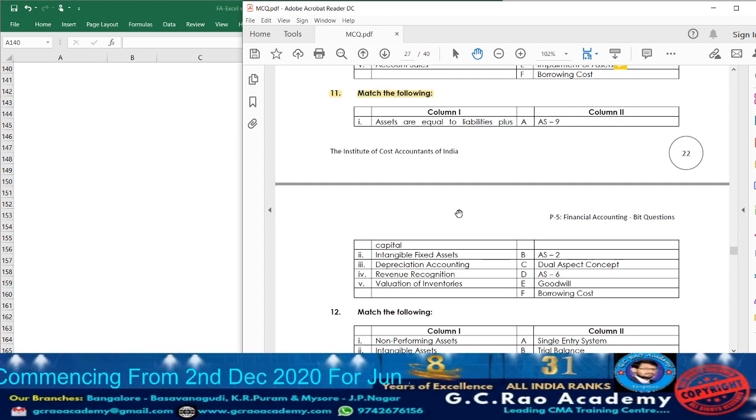First let us read out column 1. Assets are equal to liabilities plus capital. What they are telling is that if we add capital to liabilities, we are going to obtain assets. It will be covered under which concept? Dual aspect concept. This particular topic is related to accounting concepts and conventions.